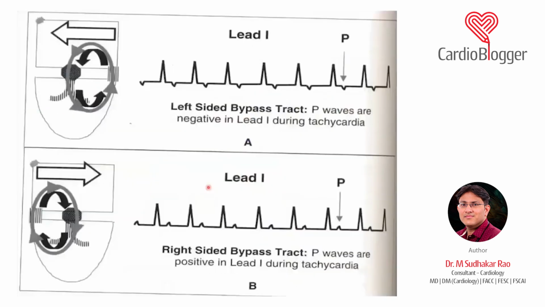Now, as I told you, if you have a left-sided bypass tract and a right-sided bypass tract, in a left-sided bypass tract the P waves are negative in lead 1 during the tachycardia, because it is the left-sided pathway. And in lead 1, if you are getting a positive wave, it is a right-sided bypass tract. This I will come into in some other class when we discuss these bypass tracts.